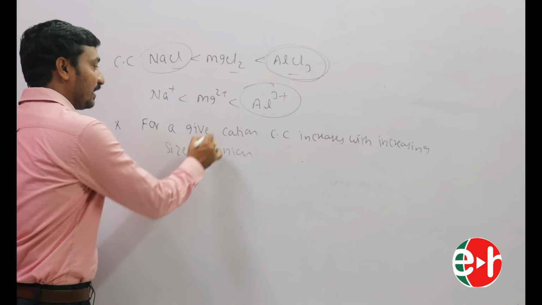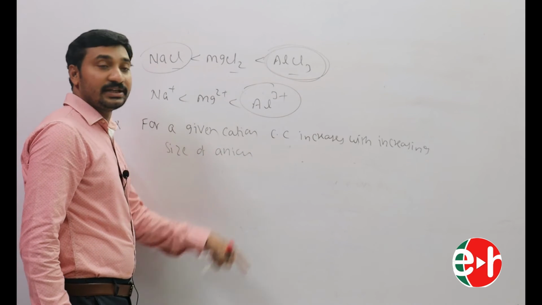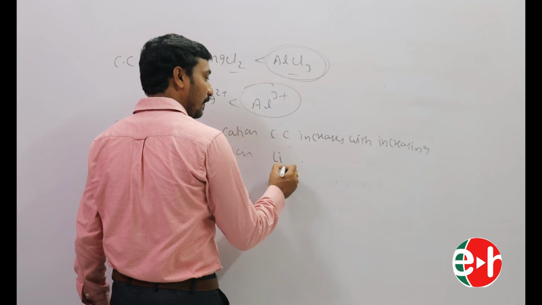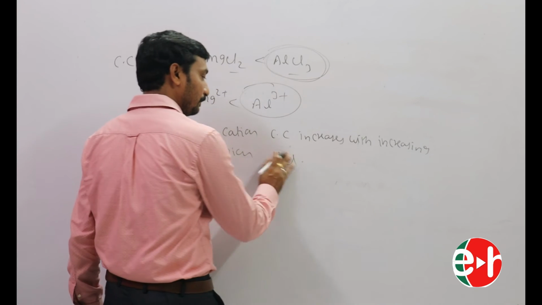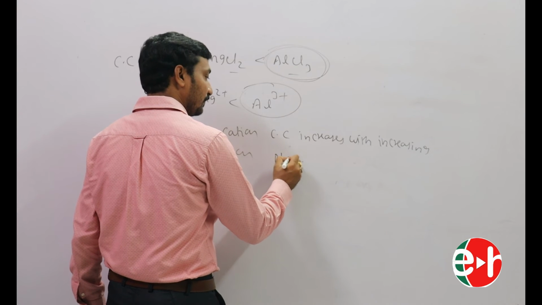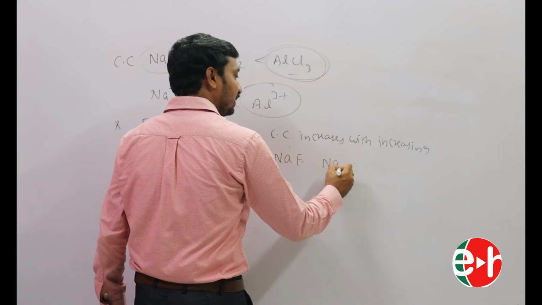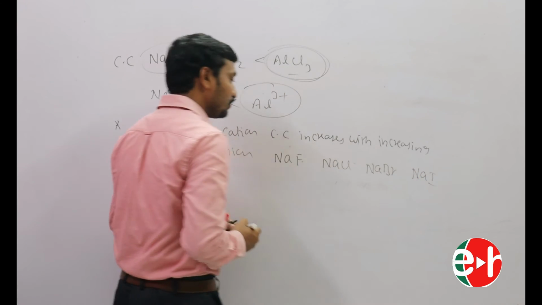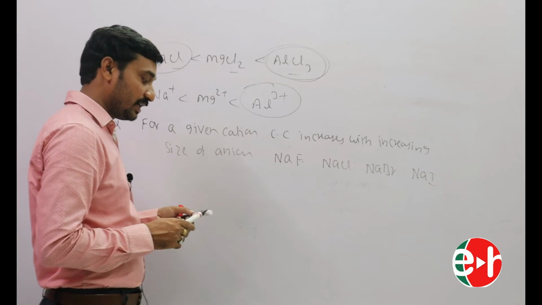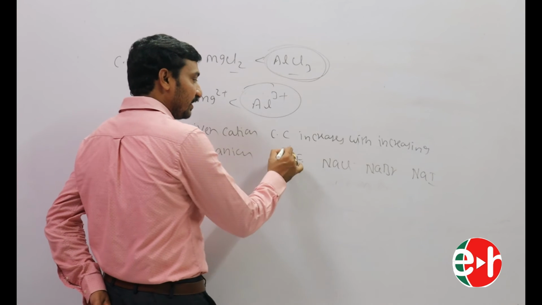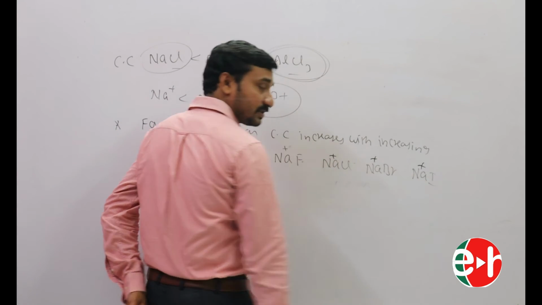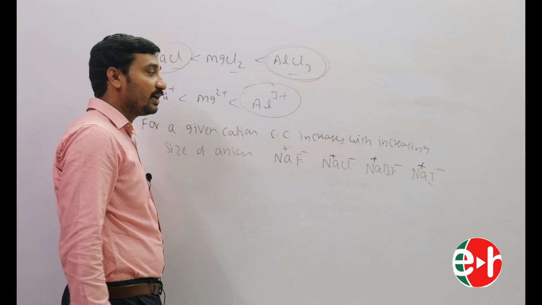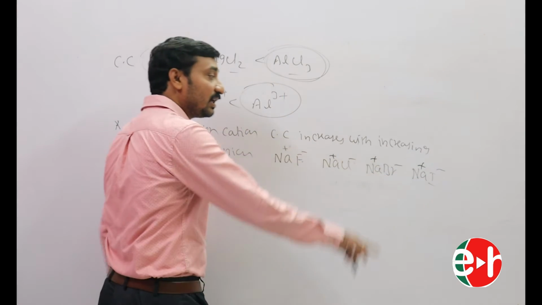For example, NaF, NaCl, NaBr, NaI: sodium fluoride, sodium chloride, sodium bromide, sodium iodide. So here the given cation is Na+, and the anions are F-, Cl-, Br-, I-. Which one is more covalent? I-, because of its larger size. That will be more covalent.